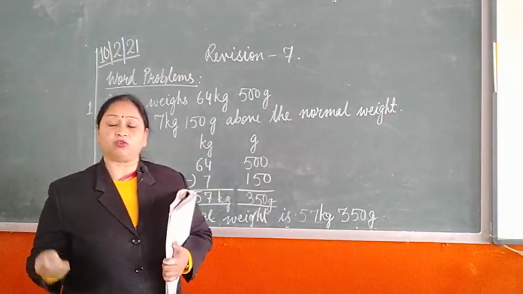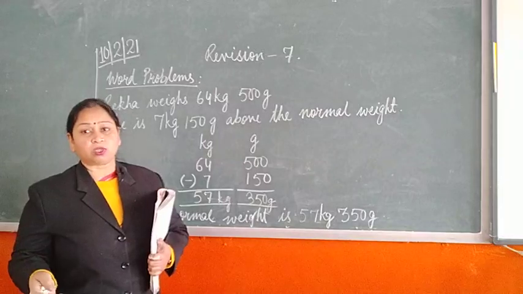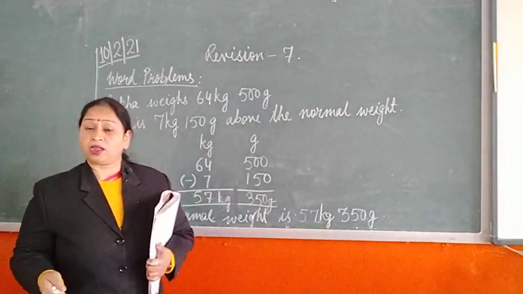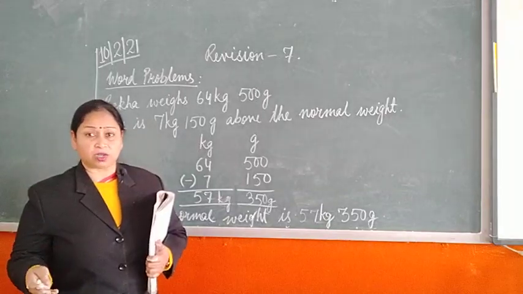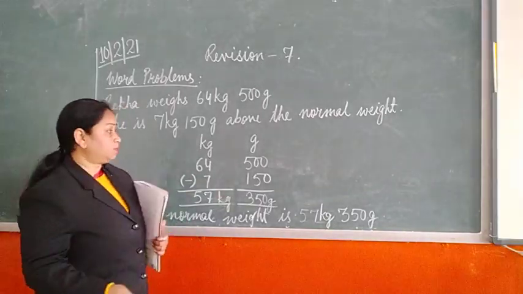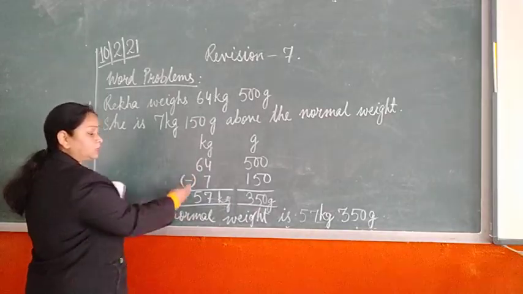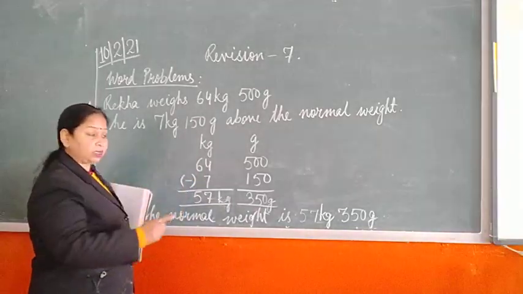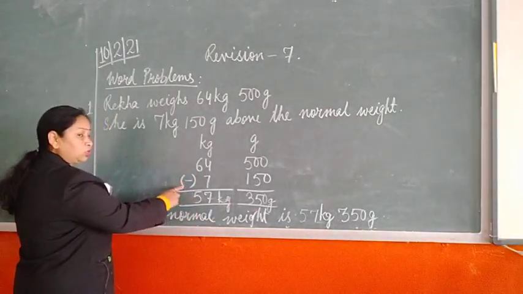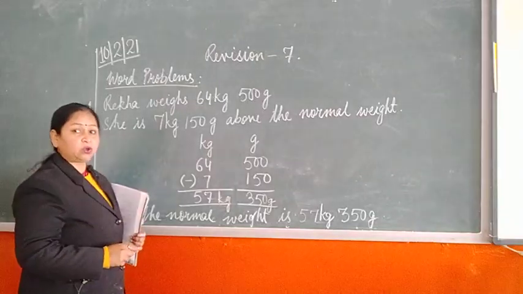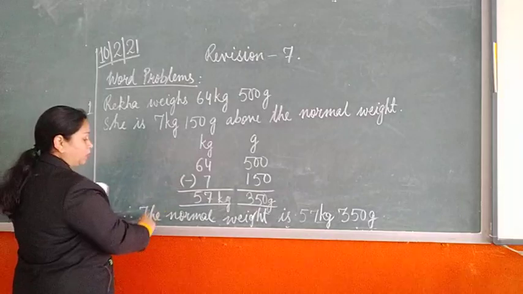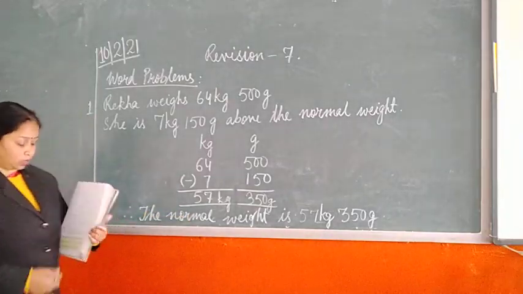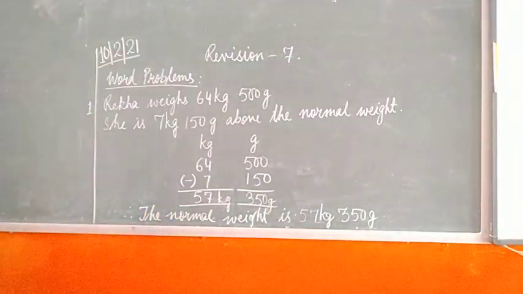You can take help of the question itself. From the question you can frame it, write the correct grammatical, there should be no grammatical mistakes. Then while copying down the figures given in the question, copy down correctly. Then show the operation, which type of operation you are going to have. Minus, plus, multiply, divide, whatever, show it and then write down the final answer. Okay. Let us move on to the next example.